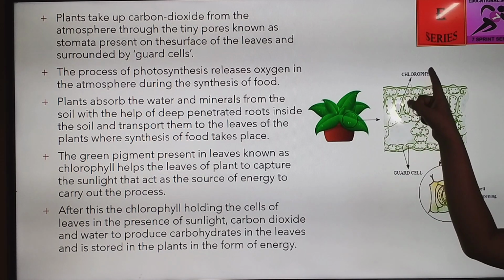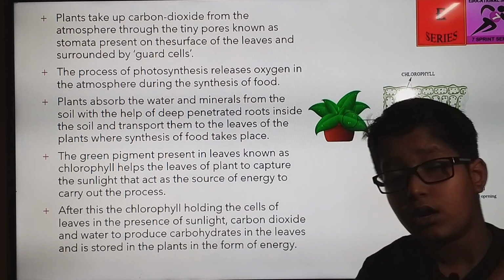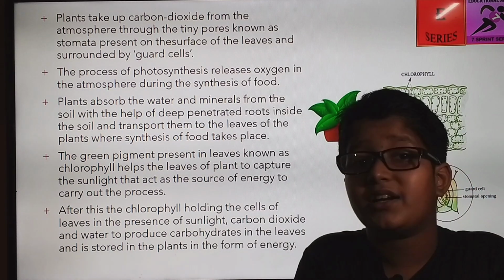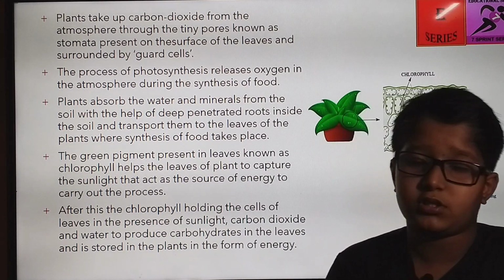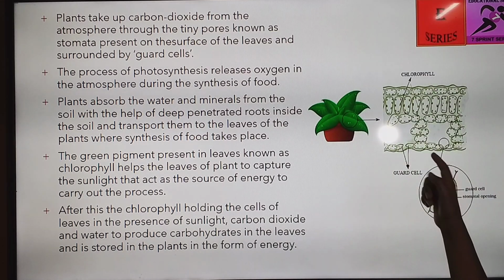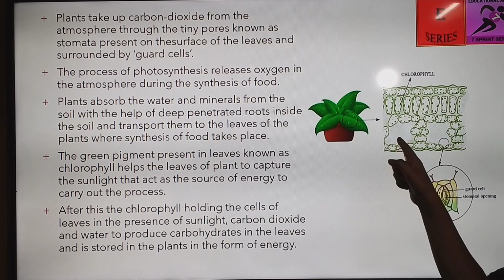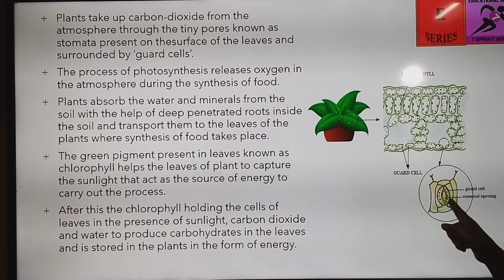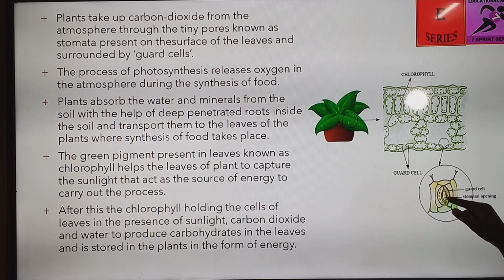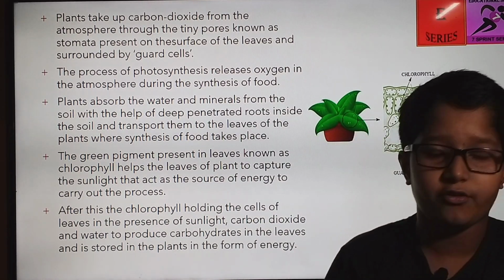This is inside the leaf, and we have already learnt in earlier classes that chlorophyll is the pigment which gives the leaves their green color. Now what is a pigment? A pigment is a natural substance which gives color to an animal or a plant part. So chlorophyll is present in these cells which give the plants a green color, and here are these two guard cells, and the stomatal opening, from where carbon dioxide enters the leaf.